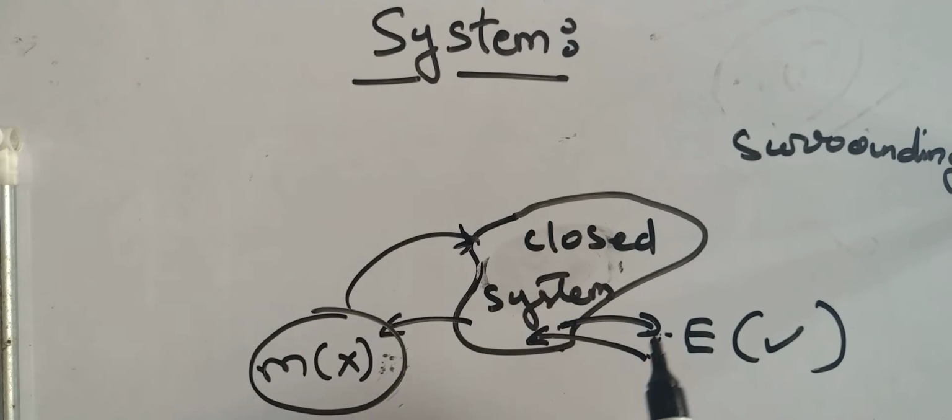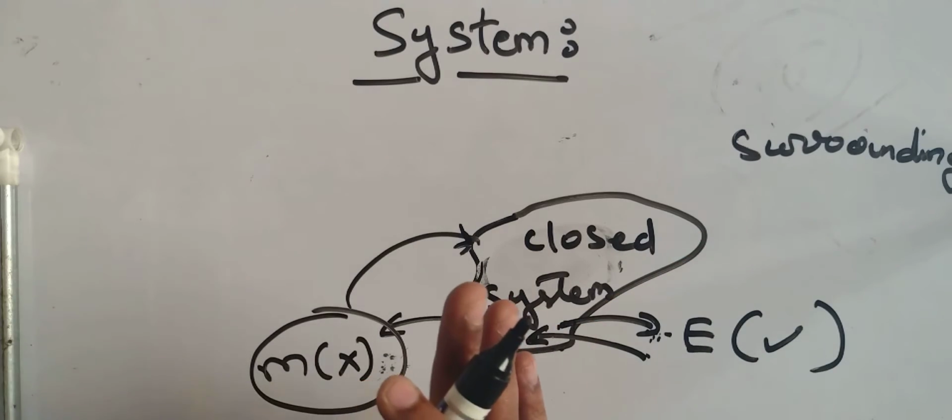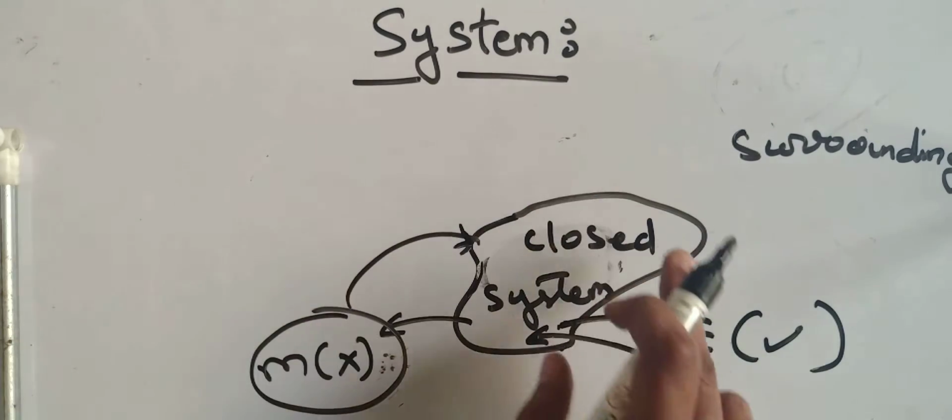So as I told you, a closed system is also called a fixed mass system or control mass system. Why is it called so? Are you getting the concept now? Because mass never crosses the boundary.